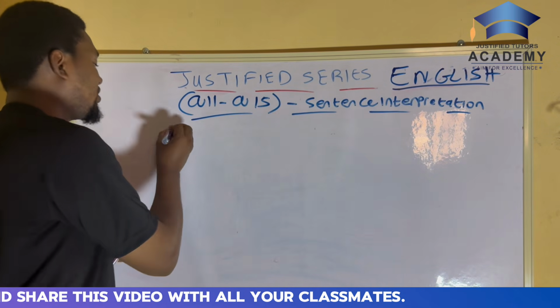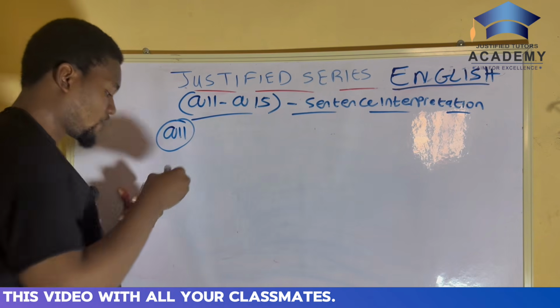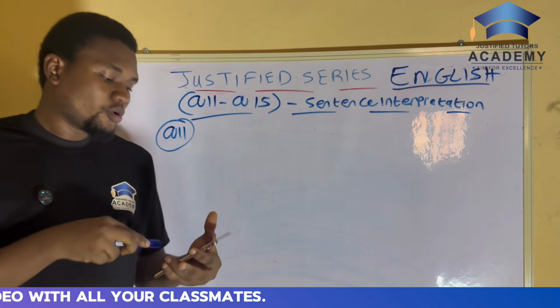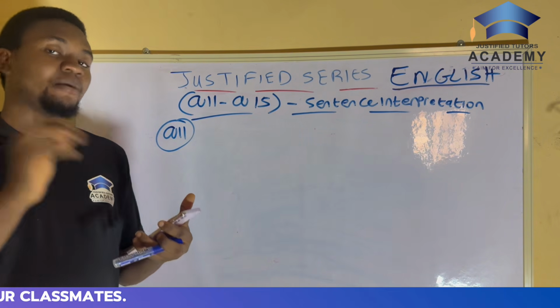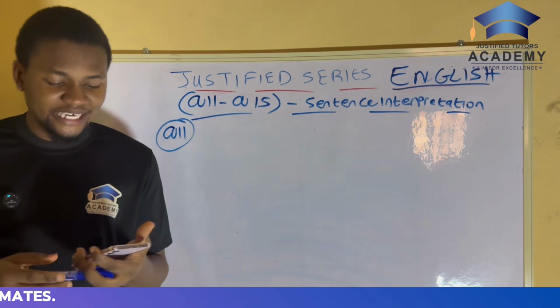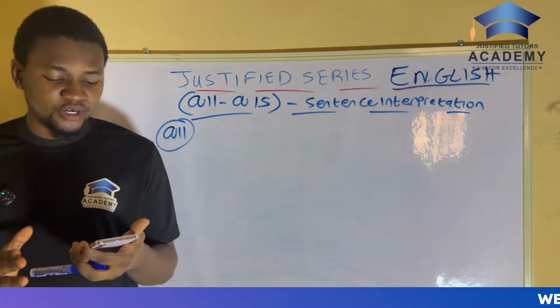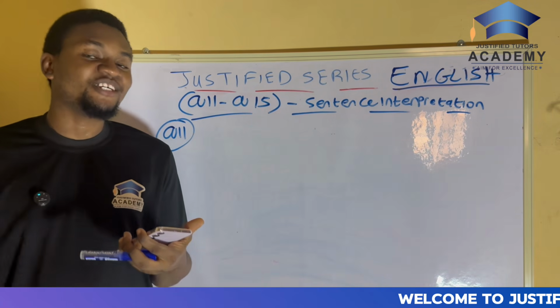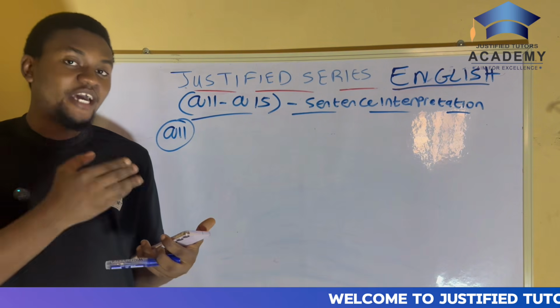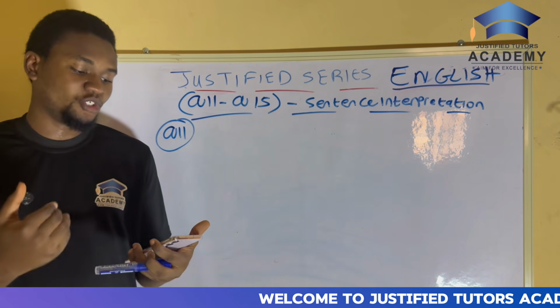All right, so now question 11. Let me just read the instruction for you guys for question 11. It says after each of the following sentences, a list of possible interpretations is given. That is, options A, B, C, D are the possible interpretations.